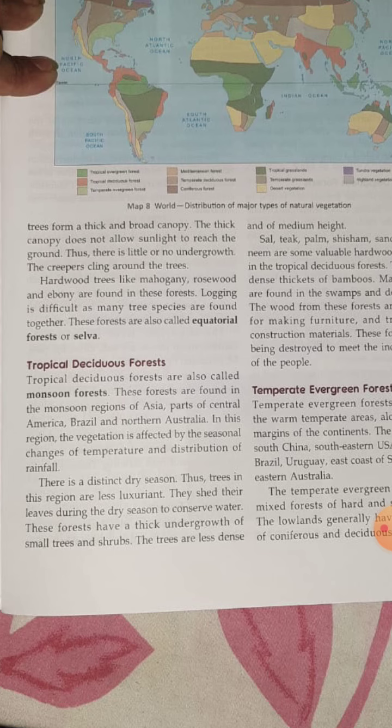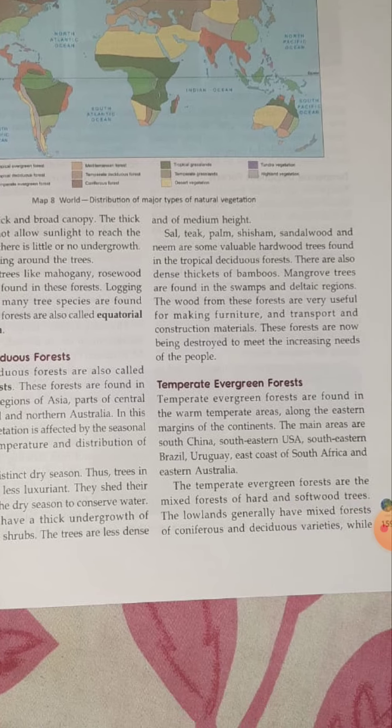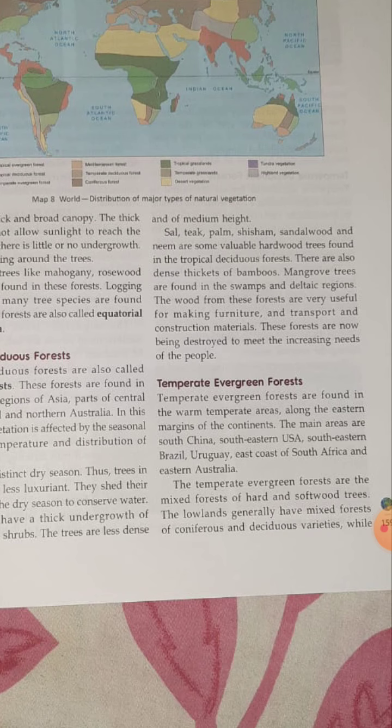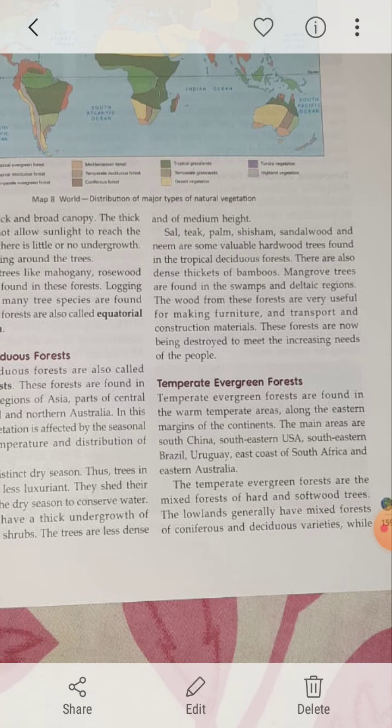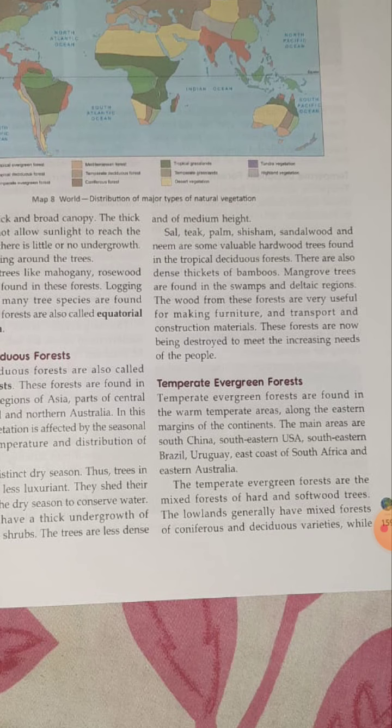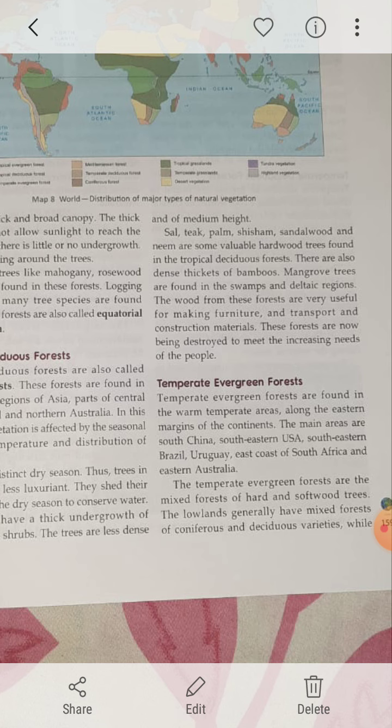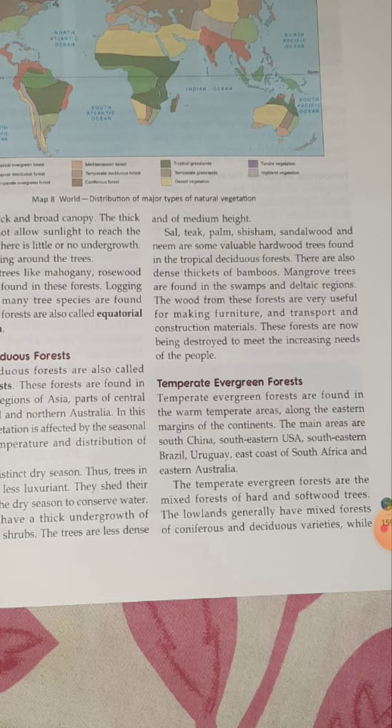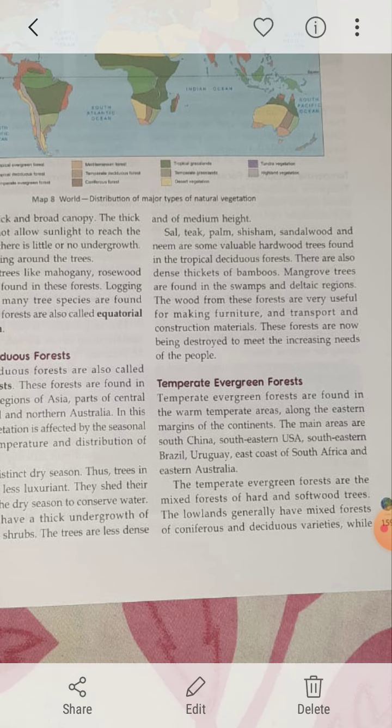And these forests have very thick undergrowth. Trees are less dense and of medium height. Sal, teak, palm, sissoo, sandalwood and neem are well-known hardwood trees found in this tropical deciduous forest. There are also dense thickets of bamboo. Mangrove trees you can find in the Sundarban area.